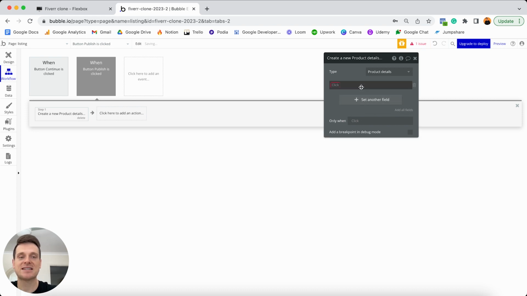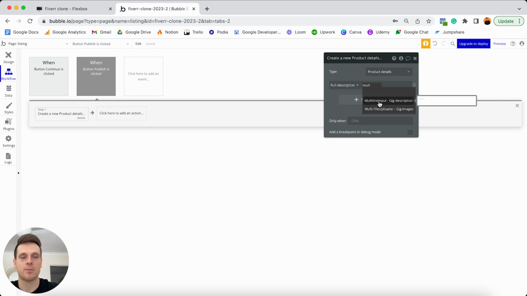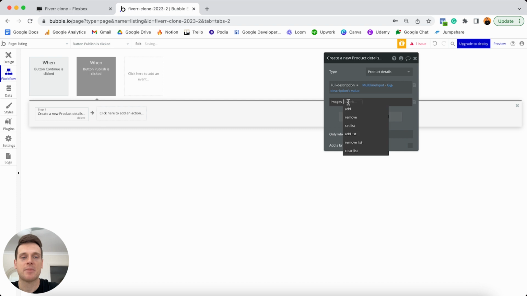Now, if I was to set the value of these fields, it's going to be relatively straightforward. The full description is going to equal the value of our multi-line input field. So I'm going to select this and choose its value. Then for the images, I'm going to have this be the value of all of the files within my multi-file uploader. So I'm going to set the list of images to be the value of our multi-file uploader. It's nice and straightforward. And now within our workflow, we can go ahead and create our actual product and create the link between these two.